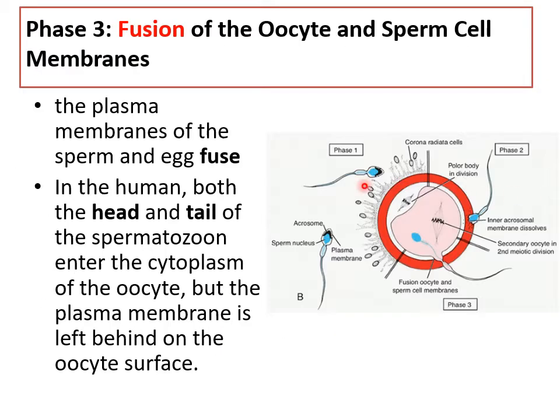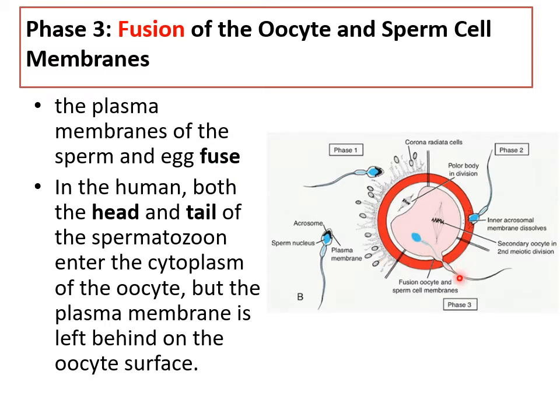Now phase 3 is when the sperm has penetrated all these obstacles: the cells, then the zona, then the cytoplasmic membrane. Now it's inside the oocyte. Phase 3 means the fusion of the oocyte and the sperm cytoplasmic membranes. It is trying to enter. So the plasma membranes of the sperm and egg fuse, and in humans, what happens?